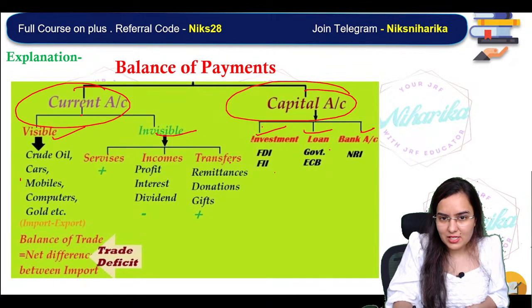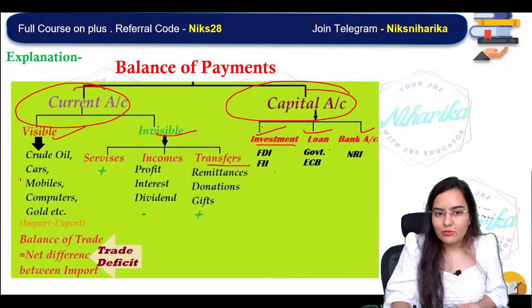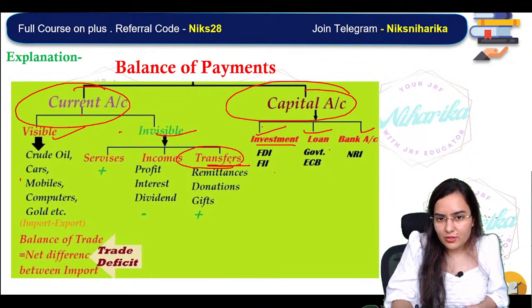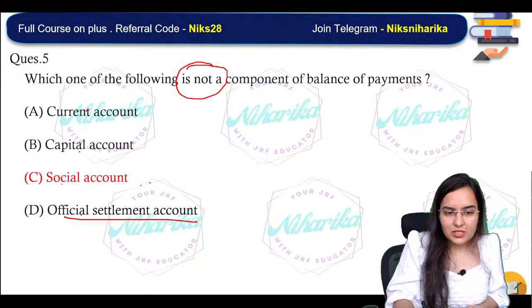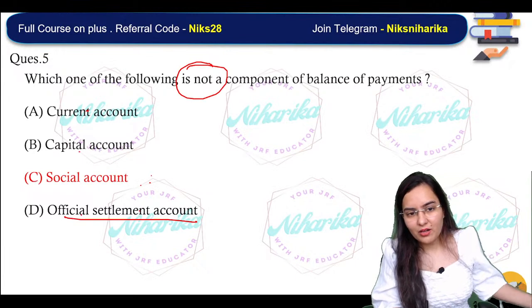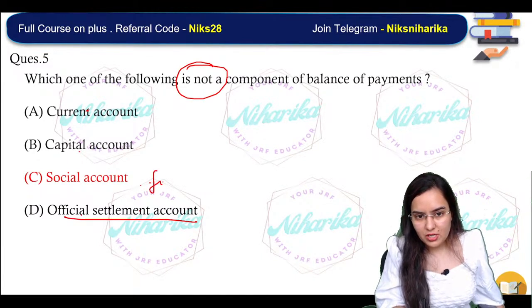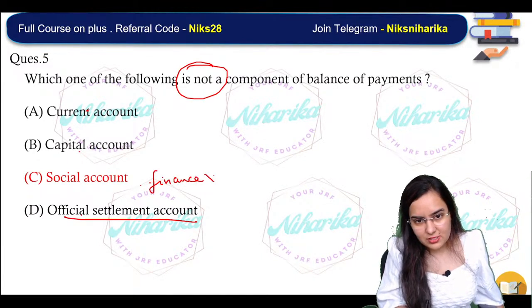In current account we are using transfers. In capital account we are using investment and loans to settle the account, right? But social account is not even a part of finance. Social, we cannot link it with finance.